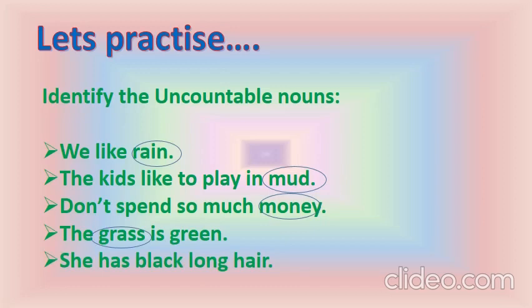Now which are the nouns here? Here we have only one noun, and that is hair. Now you can see black and long both are adjectives, and she here is pronoun. So here again hair cannot be counted, and it will fall in the uncountable nouns category.